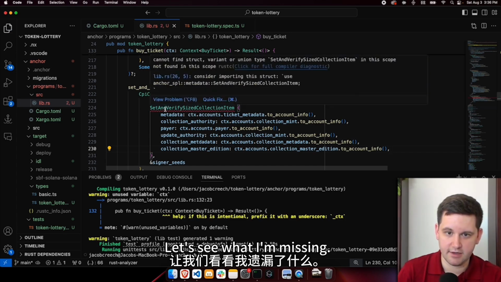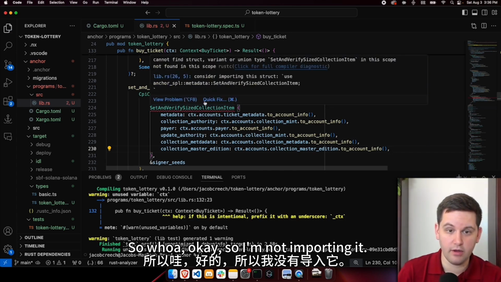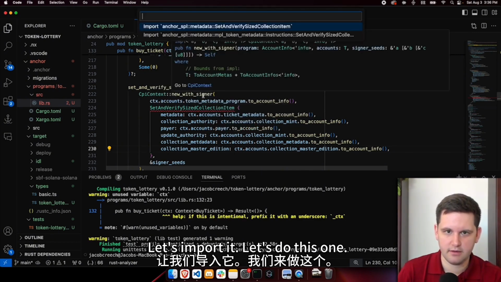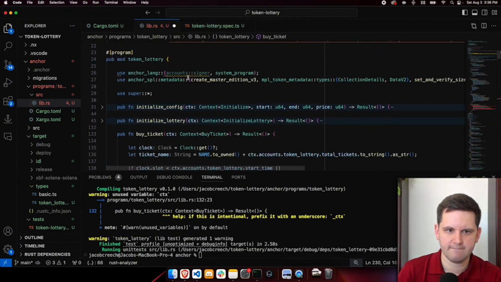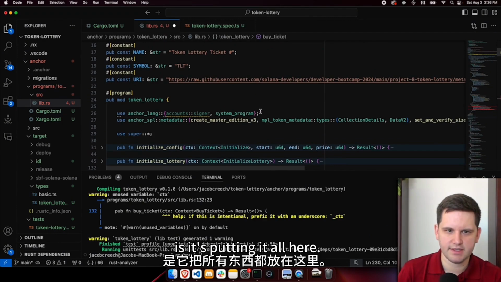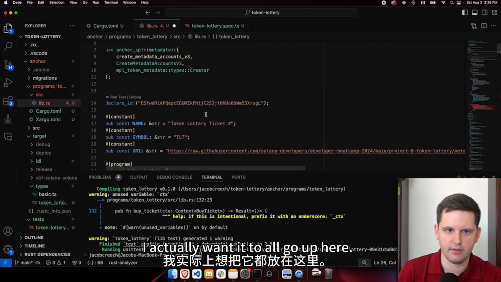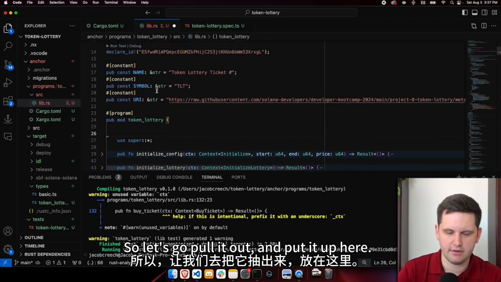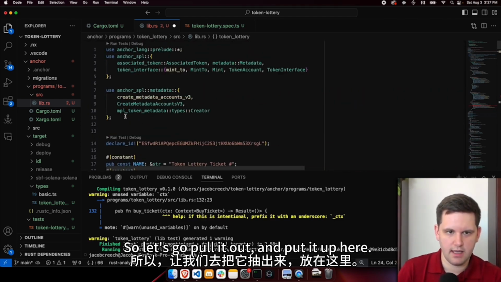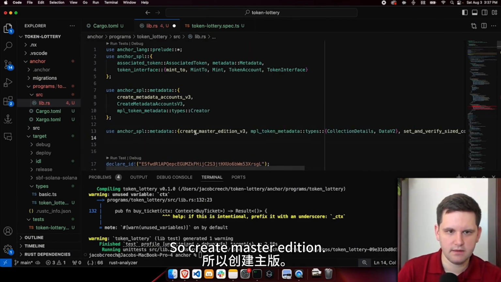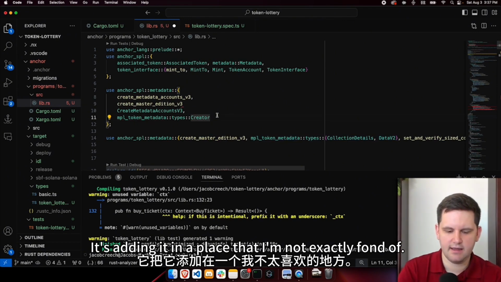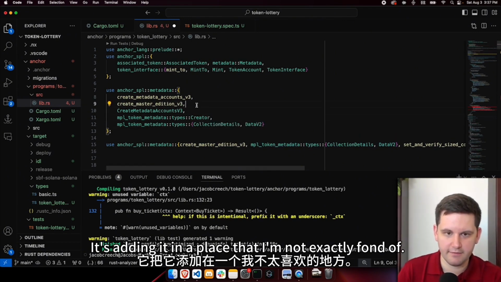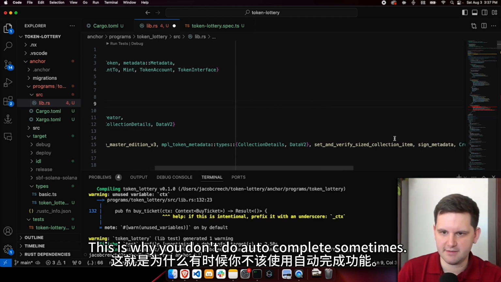And let's make sure I have everything. Looks like I don't. Let's see what I'm missing. I'm not importing it. Let's import it. Let's make sure it imported in the right place. One thing I don't really appreciate is it's putting it all here. I actually want it to all go up here. So let's pull it out and put it up here. So create master edition. Just going to clean this up a little bit. It's adding it in a place I'm not exactly fond of. This is why you don't do autocomplete sometimes.